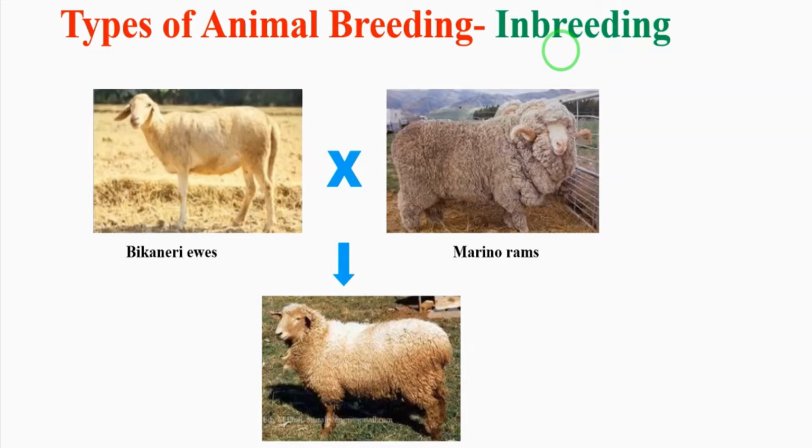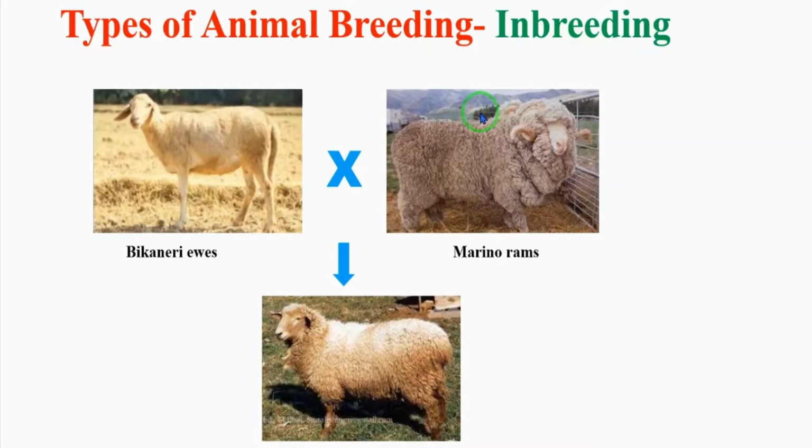Superior males and superior females of the same breed are identified and mated in pairs, so we have to select them. It helps in the accumulation of superior genes and the elimination of undesirable genes. So in the next generation it possesses the superior genes and eliminates the undesirable genes.